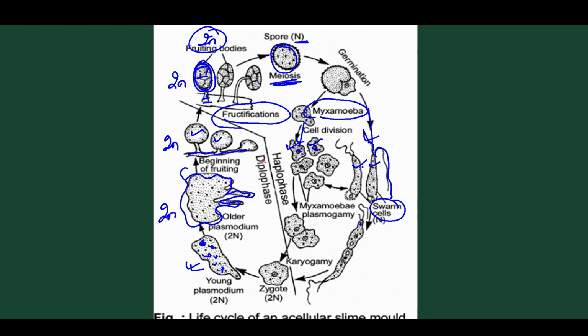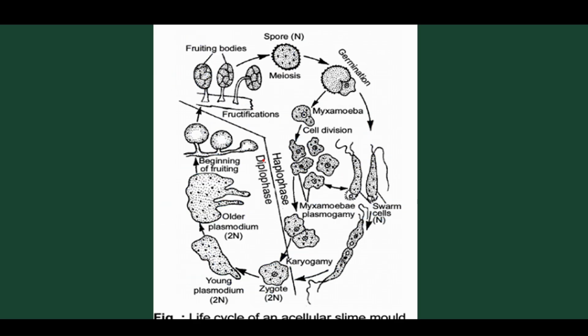And these myxamoeba go for union, and this type of union is called isogamy. In isogamy, initially the union of protoplasm takes place, called plasmogamy. Then the union of nuclei is called karyogamy. When the nuclei unite, they form a zygote, 2n, and this 2n germinates to give the plasmodium. So they contain both diplophase and haplophase. So this is the life cycle of the acellular slime mold.